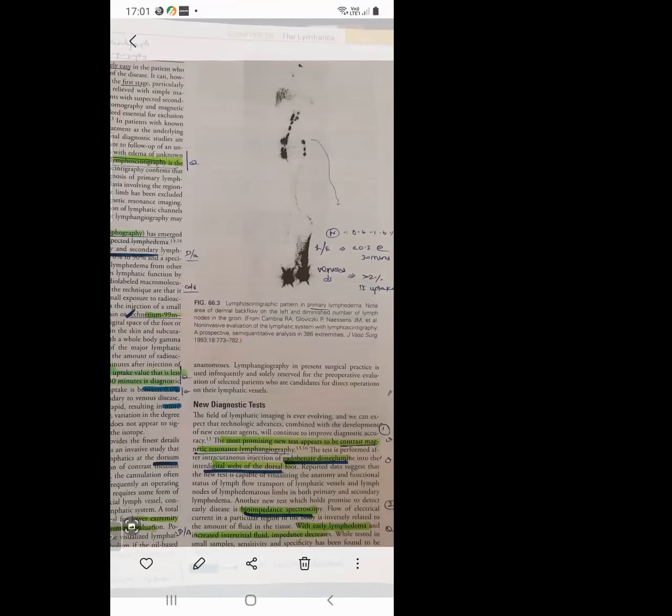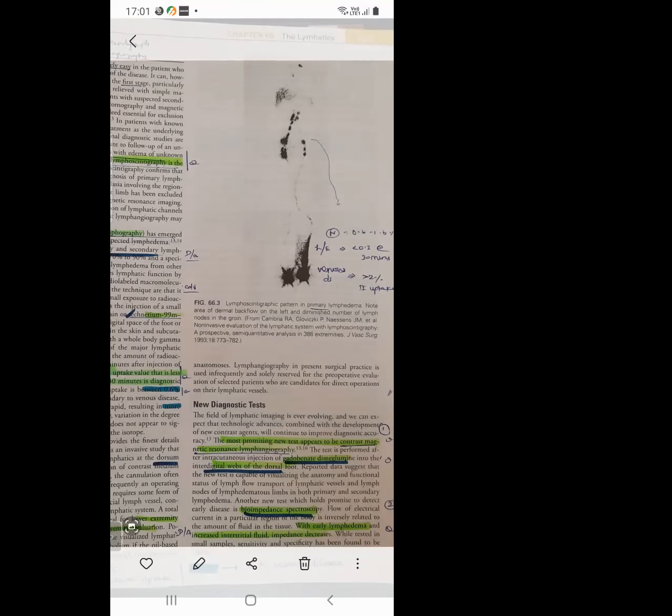The mechanism of bioimpedance spectroscopy is based upon electric current in a particular region of the body, which is mostly related to the amount of fluid in the tissue. With early lymphedema and interstitial fluid, impedance increases. When tested in small samples, sensitivity and specificity were found to be 100%. Bioimpedance spectroscopy has the highest sensitivity and specificity.